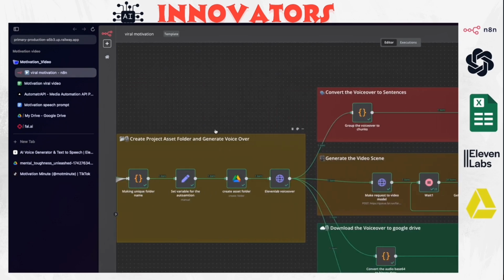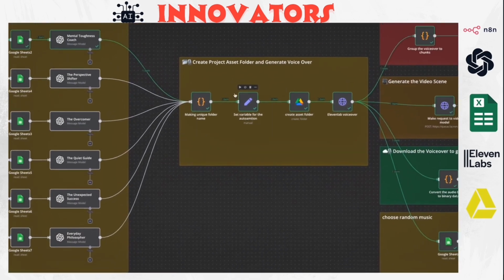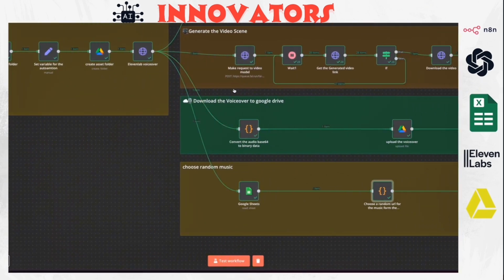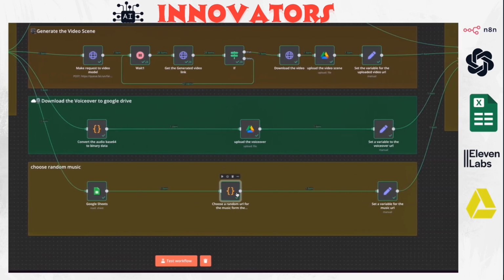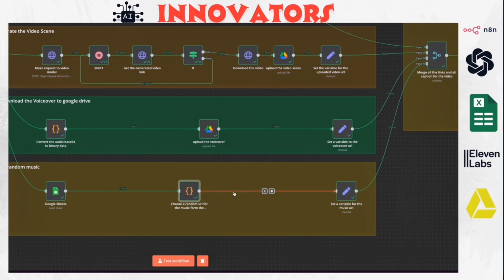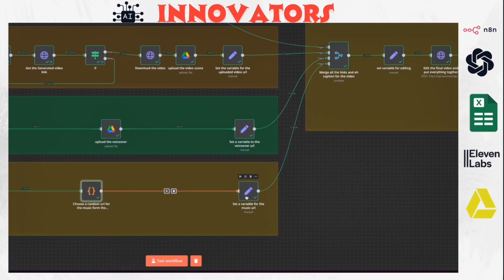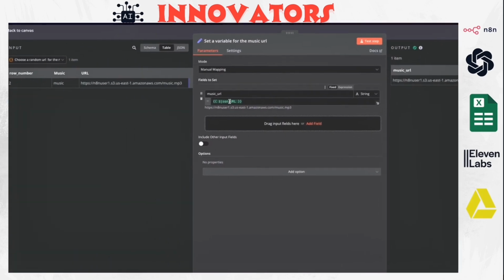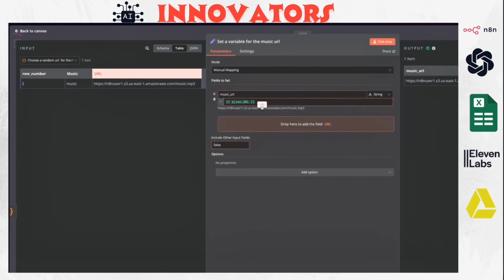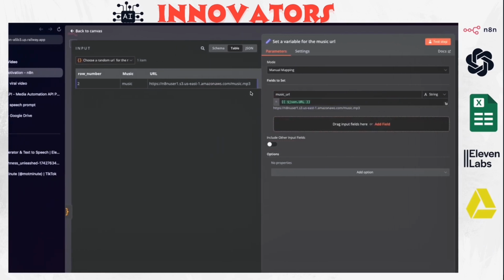Every time this character is run, it's going to generate a random music based on this column that's related to the mental coach, for example. But for now, I just add one Google Sheet, and then you can add as many music as you want, and it's going to generate a random music. Just pick one and then choose it for the music. And then we're going to set up the variables that's going to add music URL, and then we choose a URL from the previous function node.